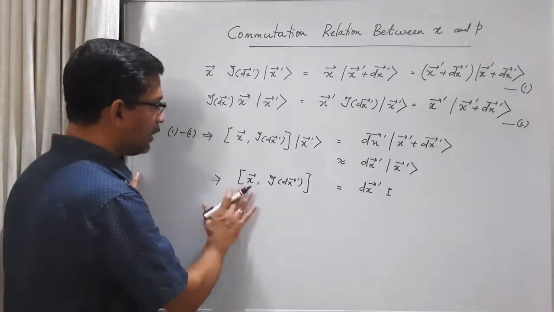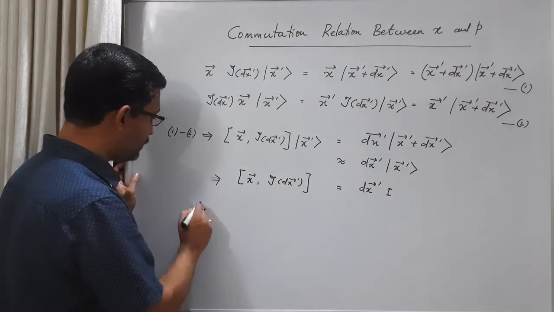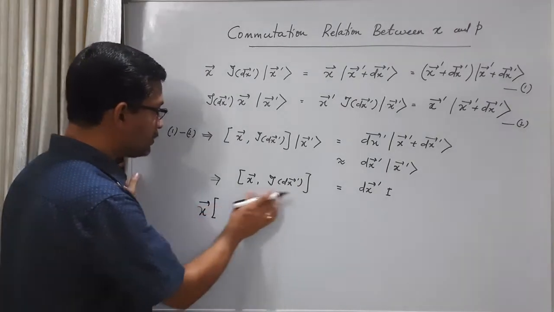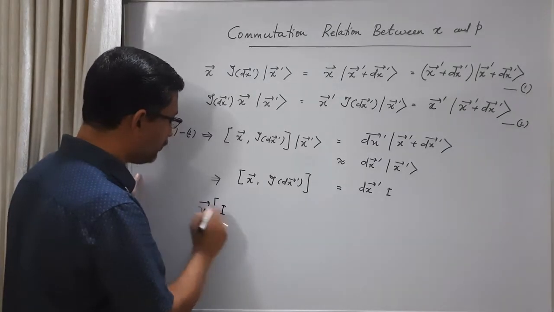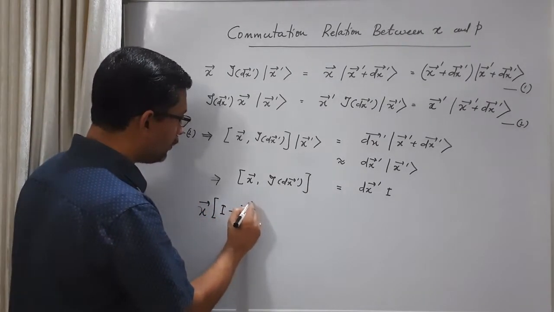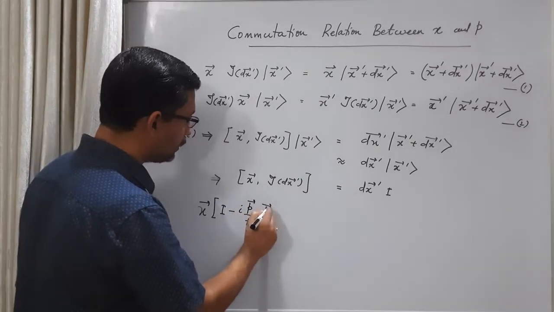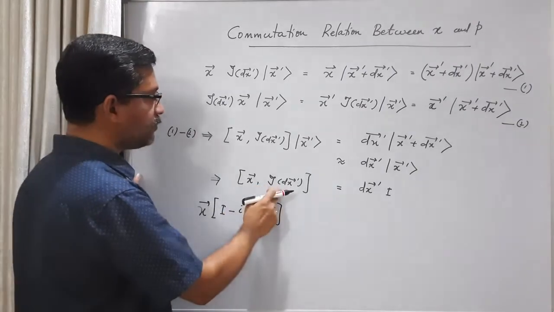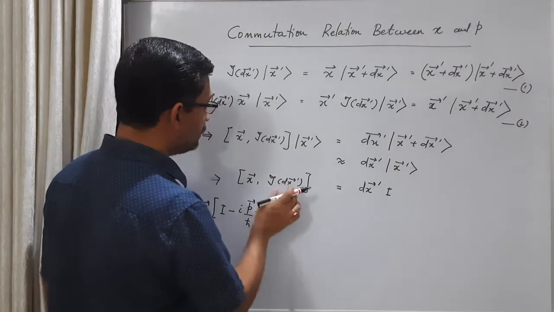Okay, so the left hand side I am going to expand. This is something like x I minus I x. So what you have is x times the infinitesimal translation operator in terms of momentum, identity minus i p by h cross dot dx prime, minus this times x.